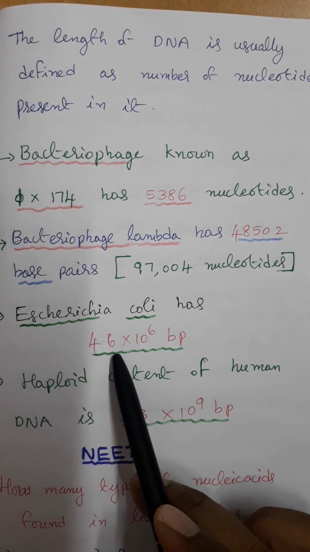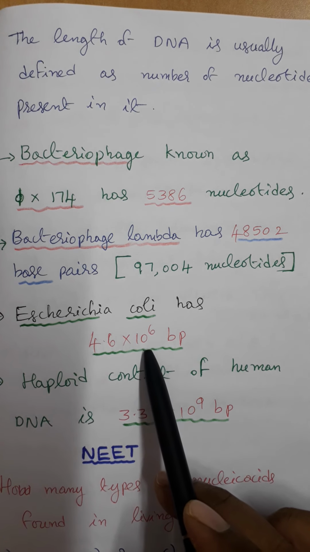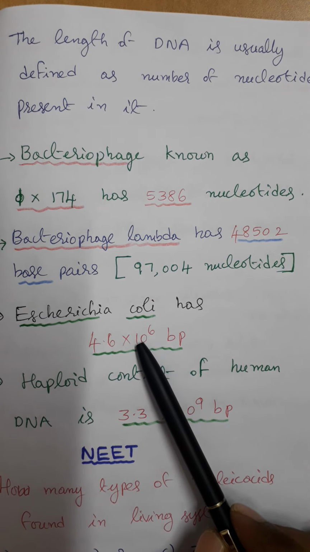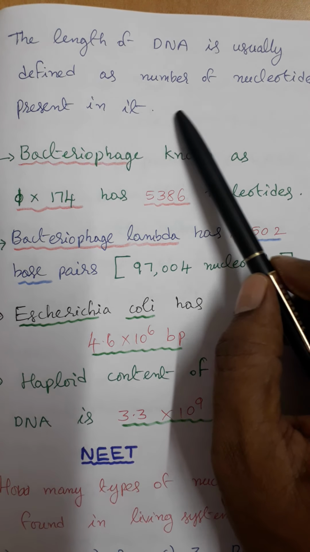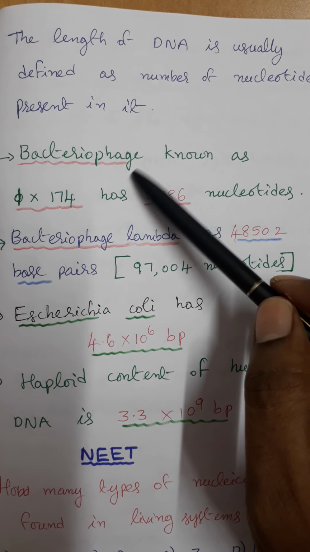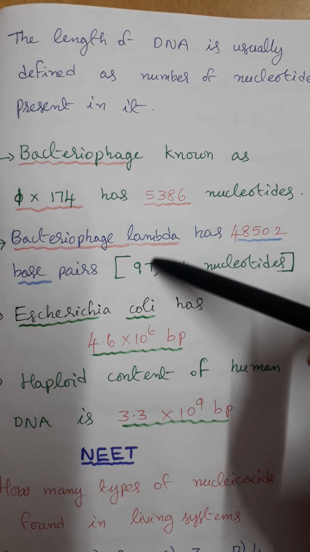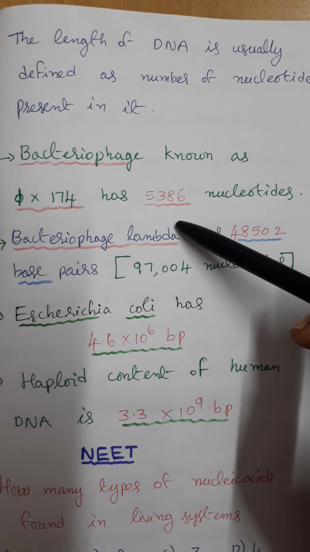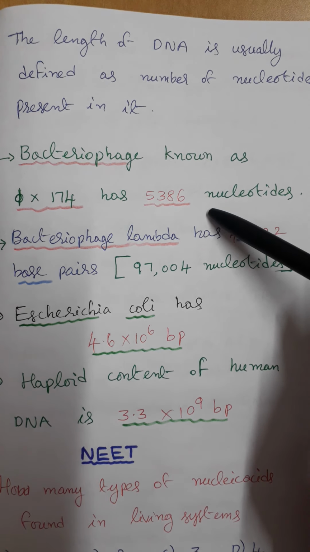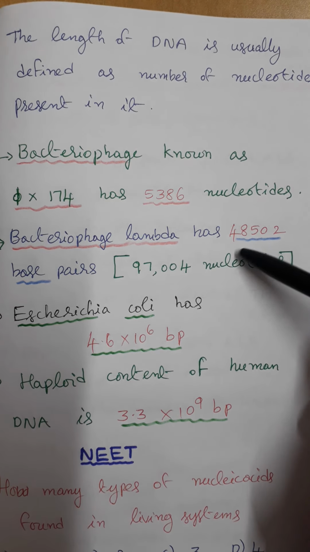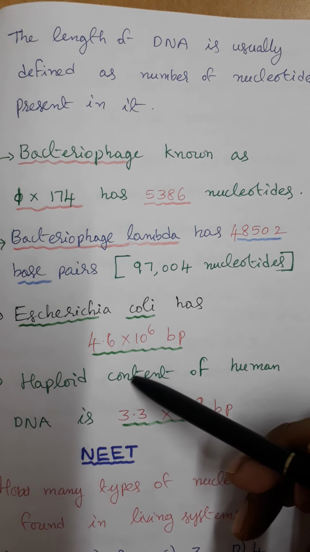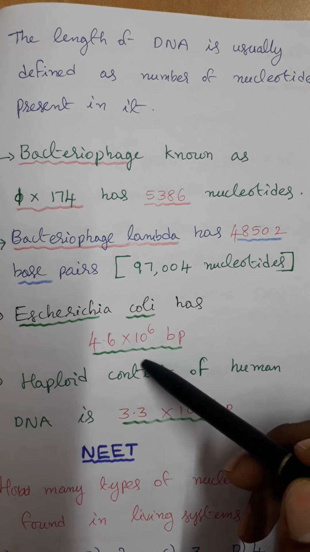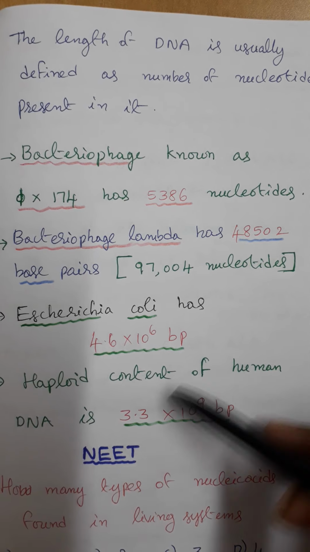Escherichia coli has 4.6 into 10 to the power of 6 base pairs. So the base pair number varies. The length of DNA depends upon the number of nucleotides. The number of nucleotides varies depending upon the type of organism. Bacteriophage Phi X 174 has 5386 nucleotides. Bacteriophage lambda has 48,502 base pairs. Escherichia coli has 4.6 into 10 to the power of 6 base pairs. So the number of nucleotides varies.